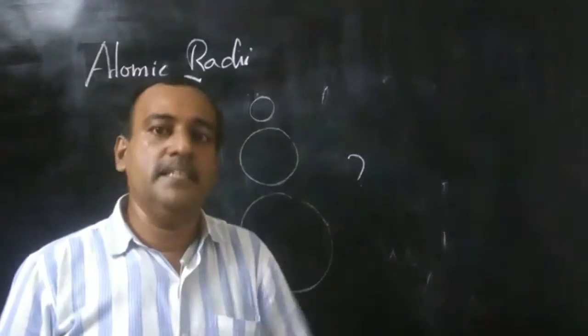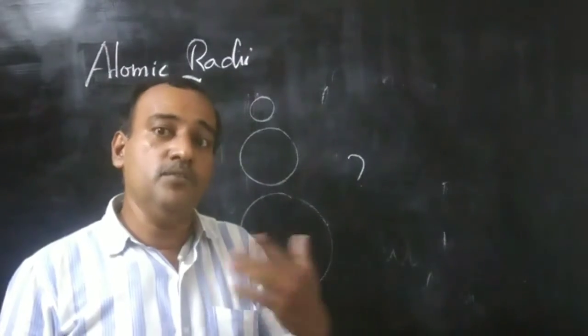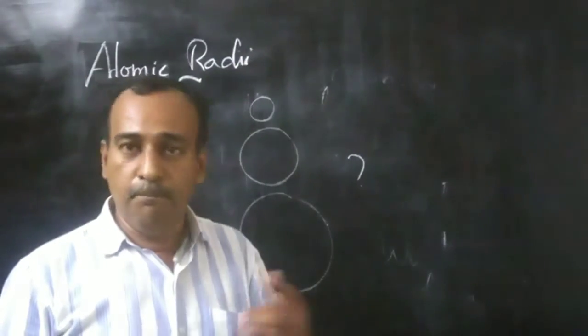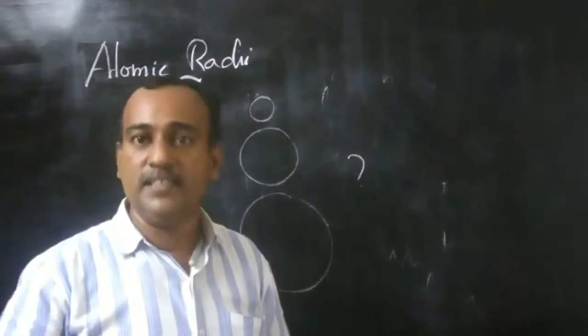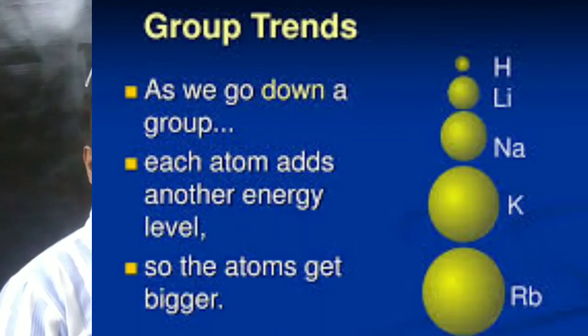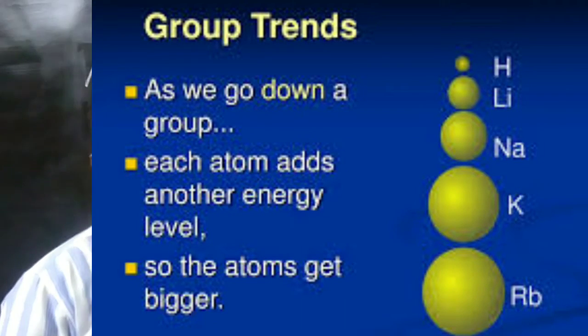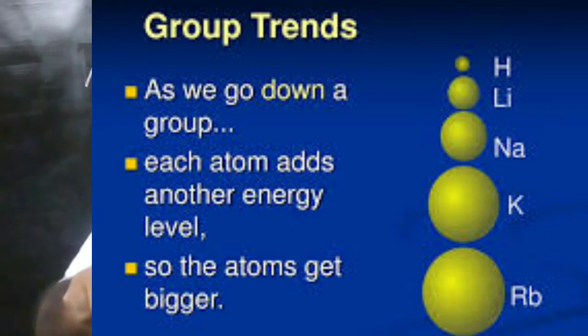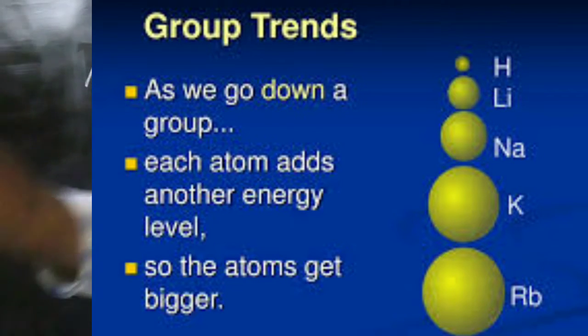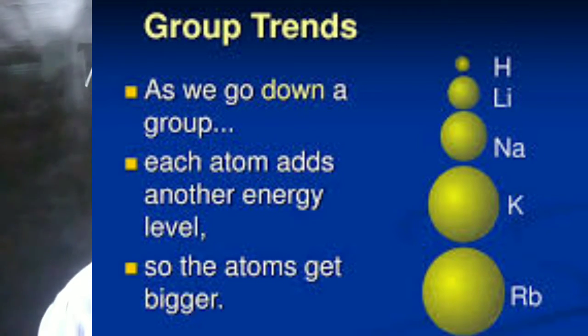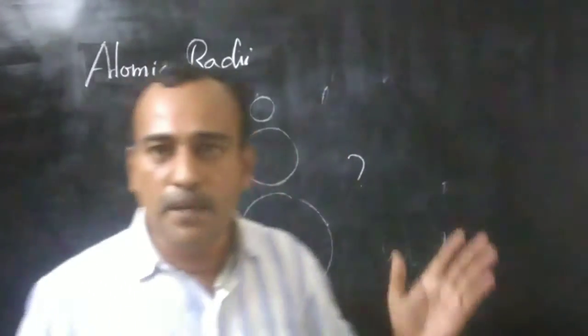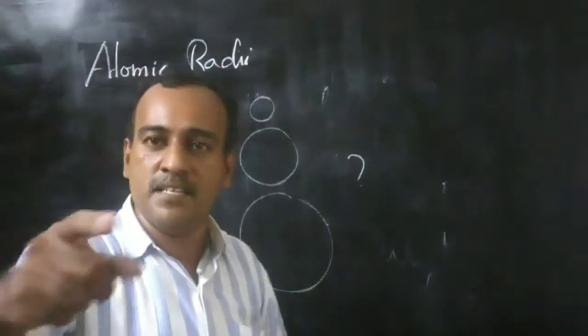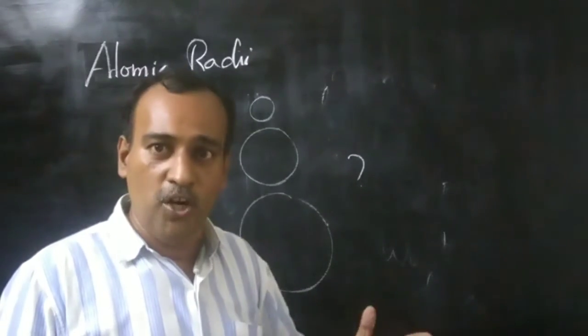When atomic number increases, nuclear charge is increasing. But the incoming electrons are occupying different energy levels, or the value of the principal quantum number is increasing. So the valence electrons move farthest from the nucleus. Automatically atomic radii increases.